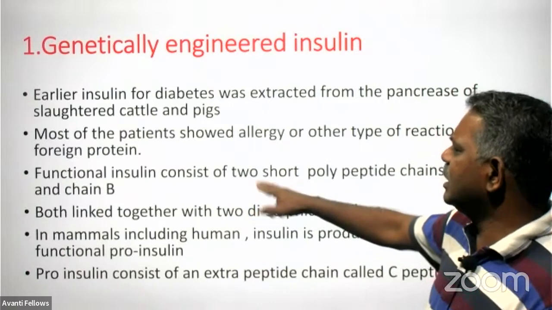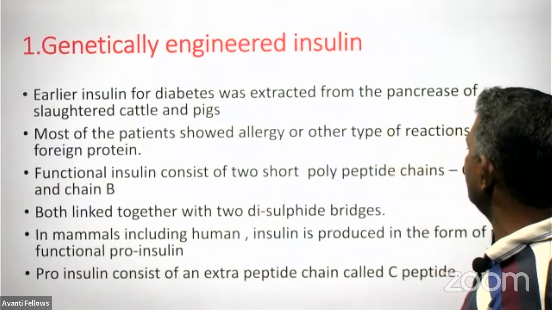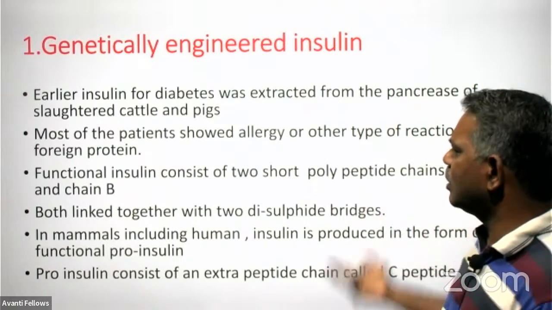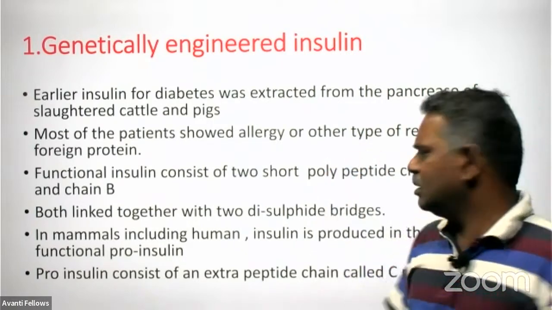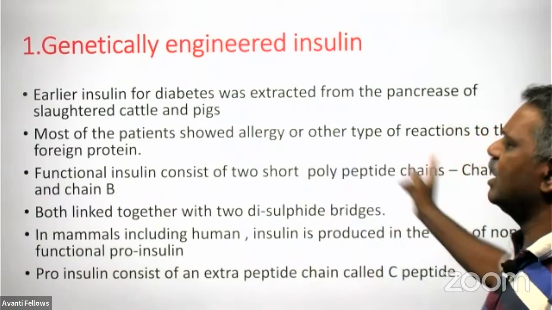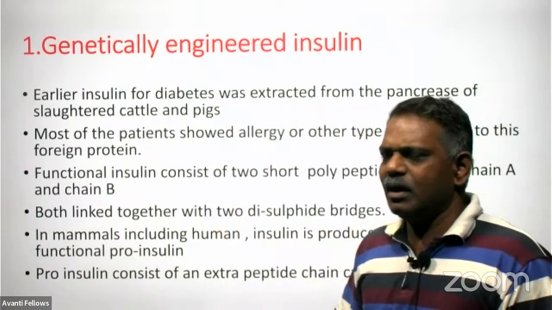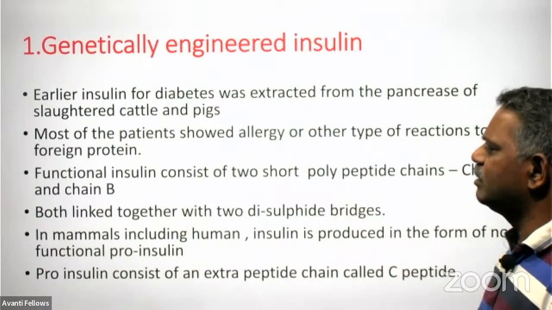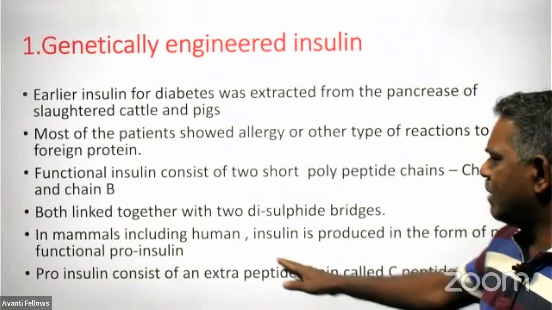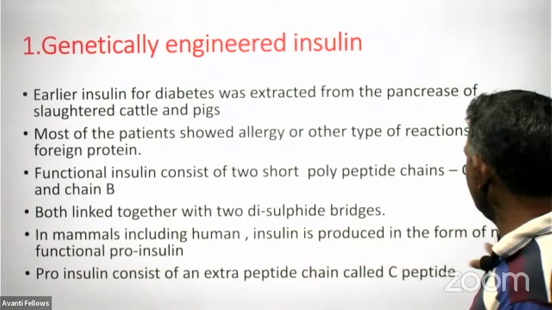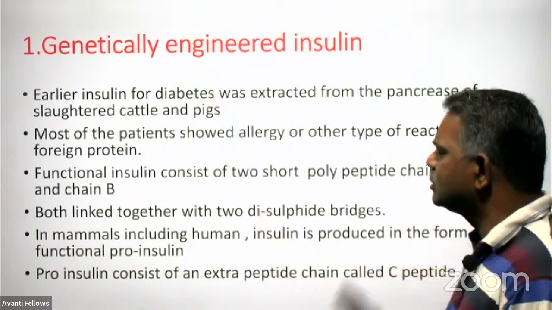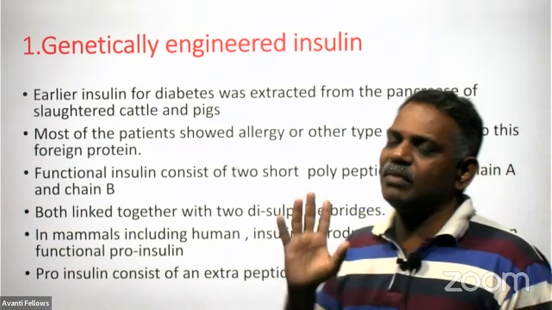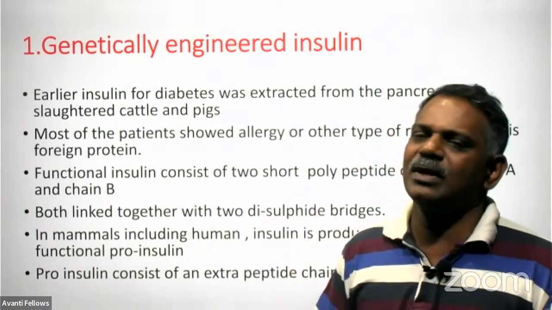Functional insulin consists of two short polypeptide chains. We are producing the insulin hormone having two peptide chains. All of you know, one is chain A and another one is chain B, and both chain A and chain B are linked together with two disulfide bridges. In mammals, including humans, insulin is produced in the form of non-functional proinsulin only, and proinsulin consists of one extra peptide chain, the C peptide.